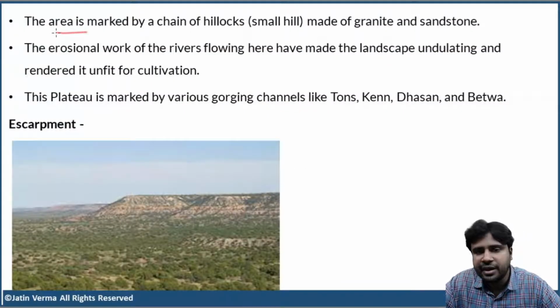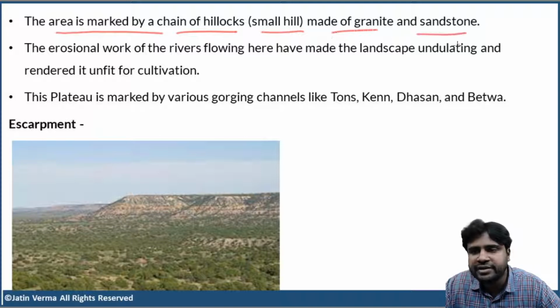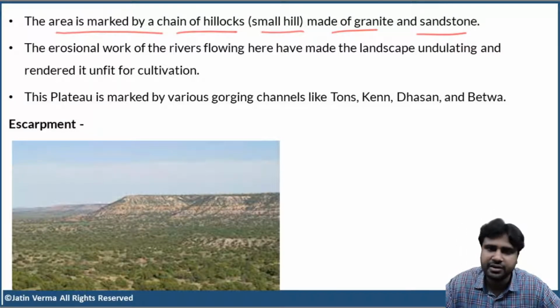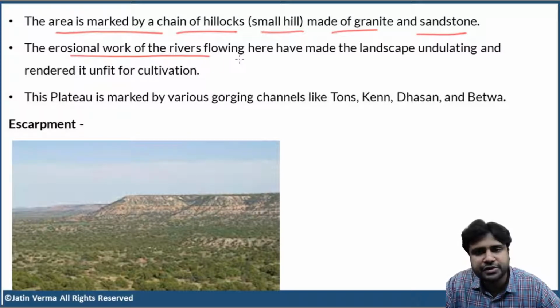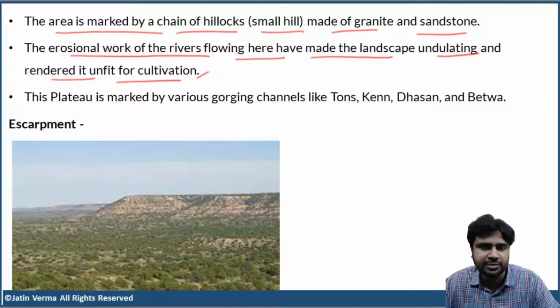Now, the area is marked by a chain of hillocks. Hillocks are nothing but small hills that are made up of granite and sandstone. The erosional work of the rivers flowing here has made the landscape undulating and rendered it unfit for cultivation. When I say rendered unfit for cultivation, it doesn't mean the entire plateau is unfit for cultivation. It doesn't mean that.